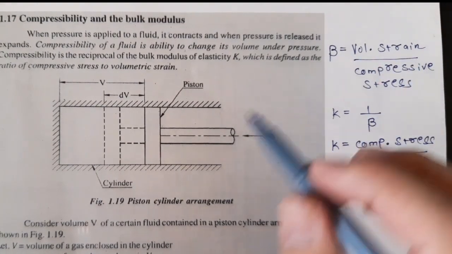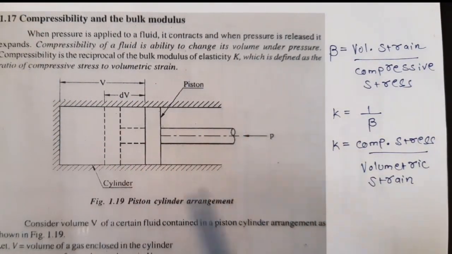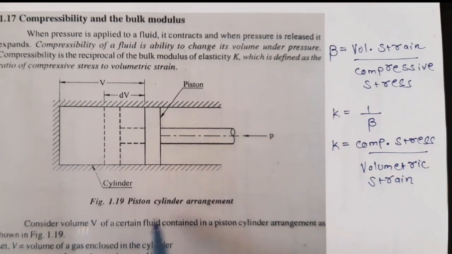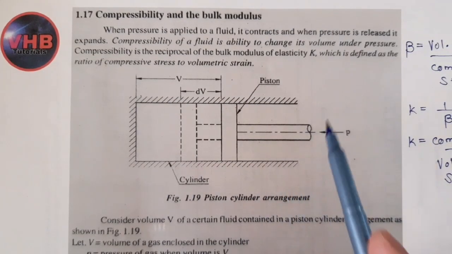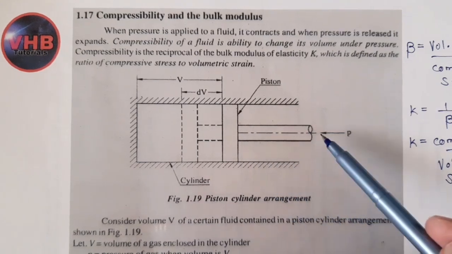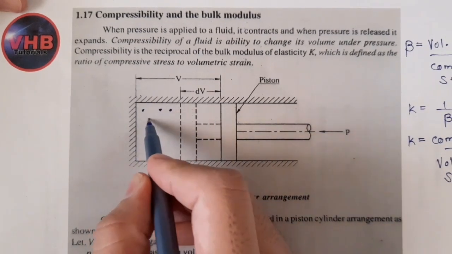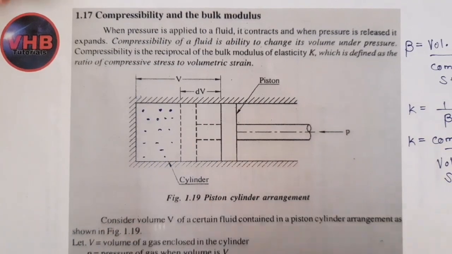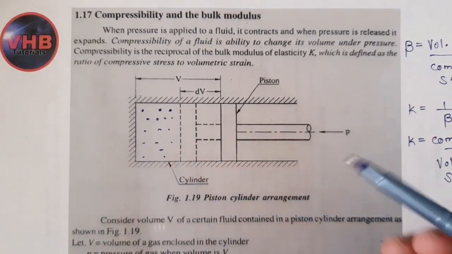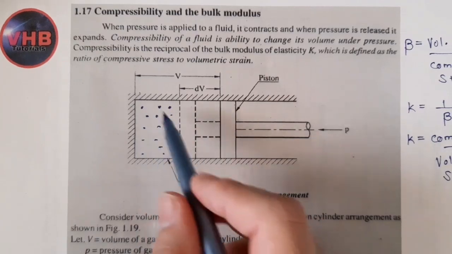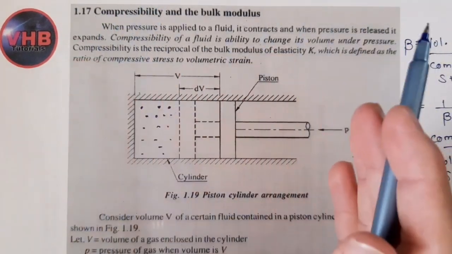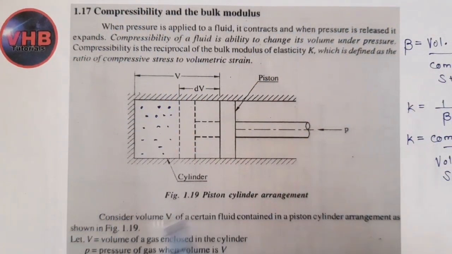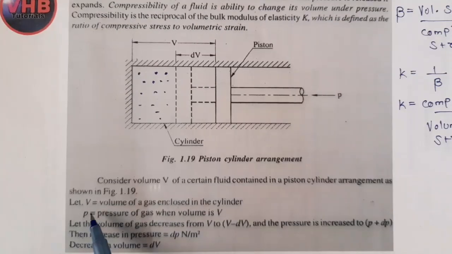So remember these formulas. Now to understand the compressibility in proper manner, let us consider a piston cylinder arrangement. This is the piston, and here an ideal gas is filled. If we apply the pressure on the piston, the gas which is filled in this container gets compressed, its volume decreases. So consider volume V of a certain fluid contained in a piston cylinder arrangement as shown. Now let V is the volume of a gas enclosed in the cylinder and P is the pressure of gas when the volume is V.